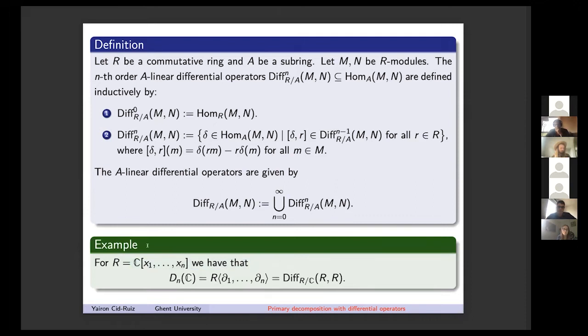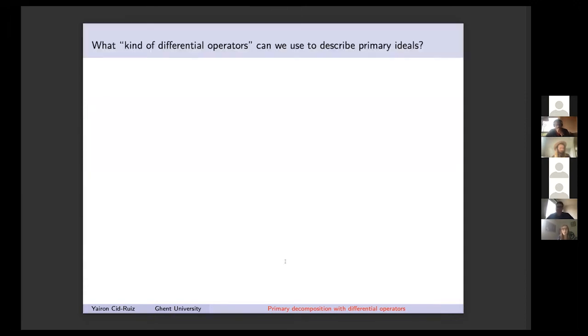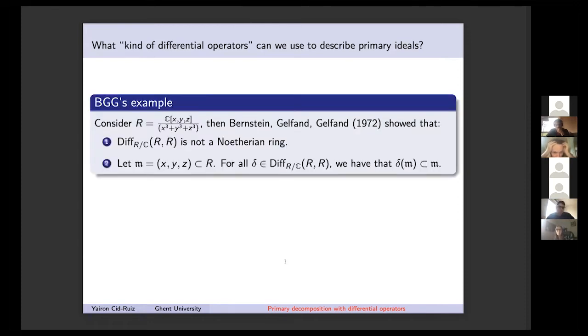And then of course, if you are, for instance, in a polynomial ring over a field of characteristic zero, what you recover is the Weyl algebra. Okay, so my first question is: what kind of differential operators can we use? We saw that Palamodov used differential operators from R into R, so the ring of differential operators, to describe primary ideals. And then there is a very famous example by Bernstein, Gelfand, and Gelfand. If you take this affine cone over this cubic, then this ring of differential operators is famously non-Noetherian.